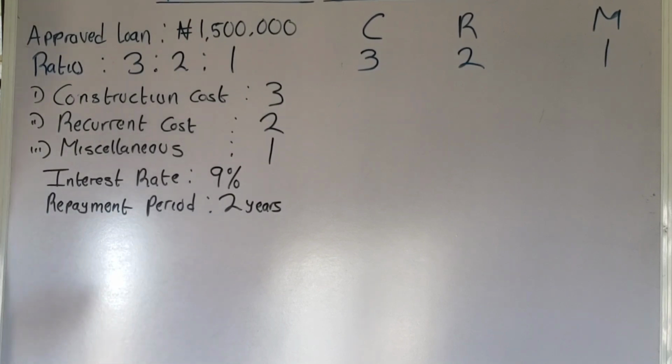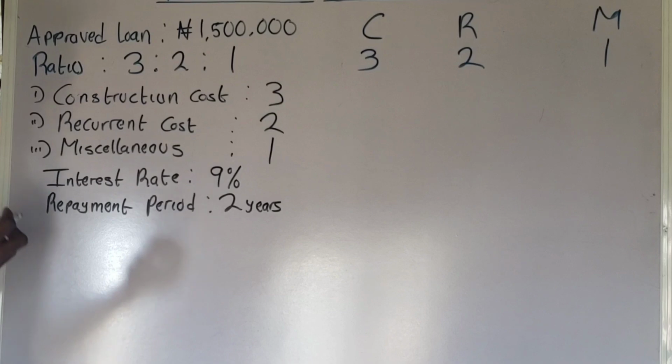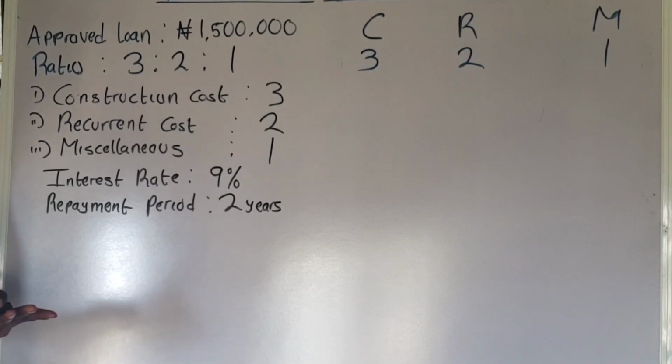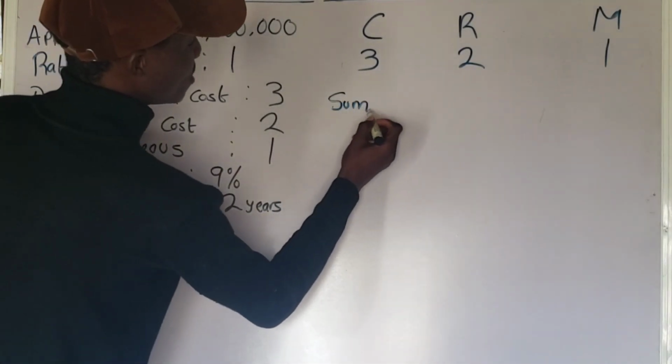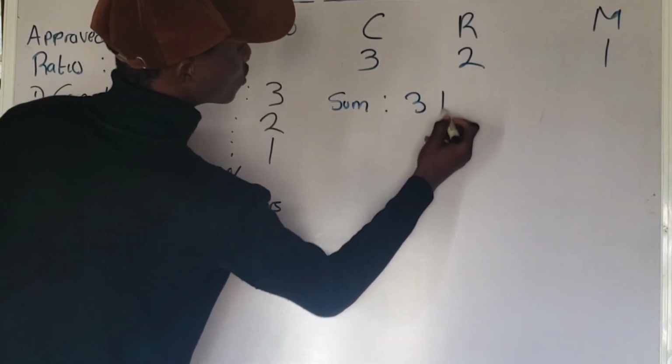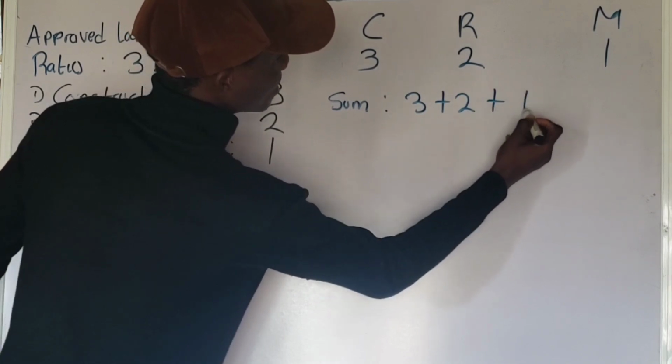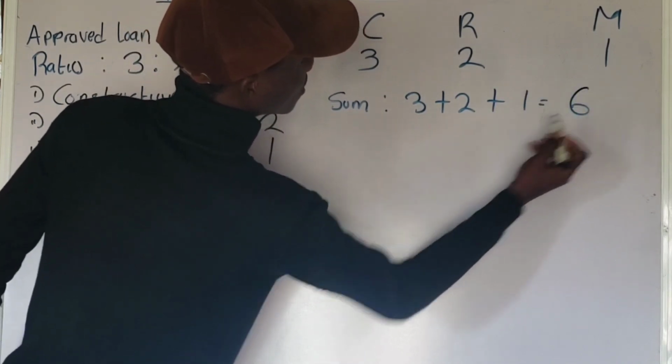Now, if you are well versed with ratio, to calculate the amount that you are going to spend on construction cost, the first step is to add all the ratio. You are going to sum up all the ratio. Are you paying attention? So let us sum. The sum here will be 3 plus 2 plus 1. That is what? 6.